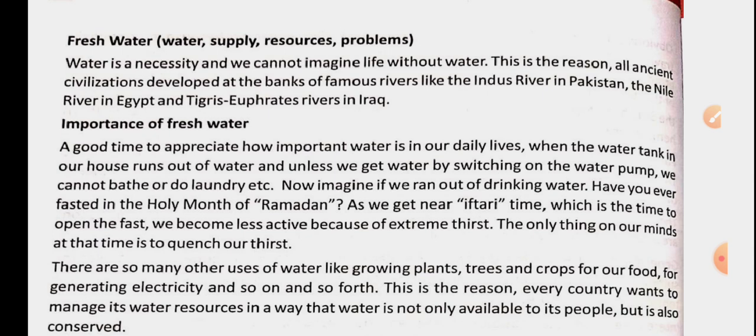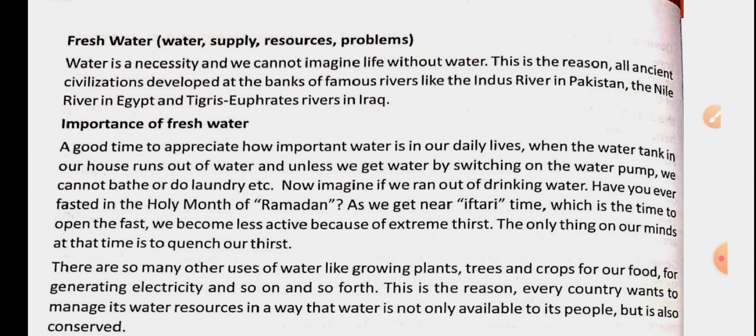If you remember, we talked about the Indus Valley civilization. All of you must have read about the Indus Valley civilization in 6th class, and in that part we came to know that the Indus Valley civilization was a great civilization. And you know where this civilization started? It started at the bank of the Indus River.